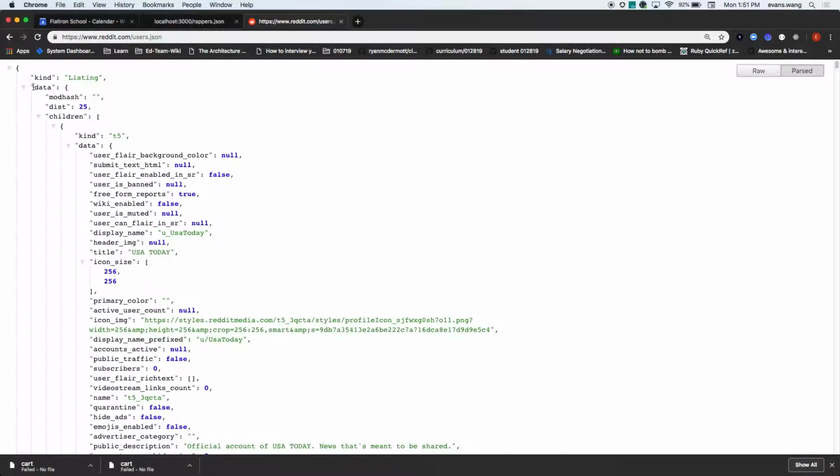And so now I can see that inside my data, there's children, and then inside that, there's more data that finally gets me the data that I want. Does that make sense? So if you make a fetch request to this, you would know what to do, right? You would be able to make that fetch, that get, right? Parse the JSON, and then now you could do something with the data. Does that make sense so far?